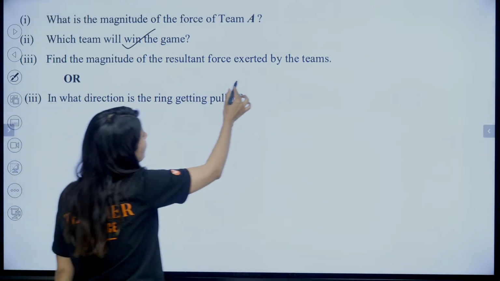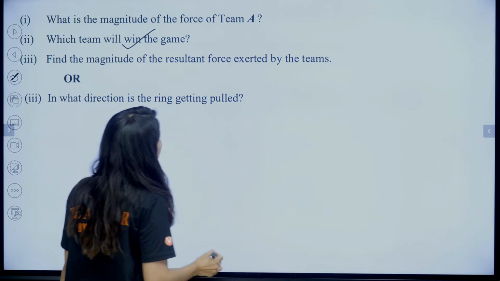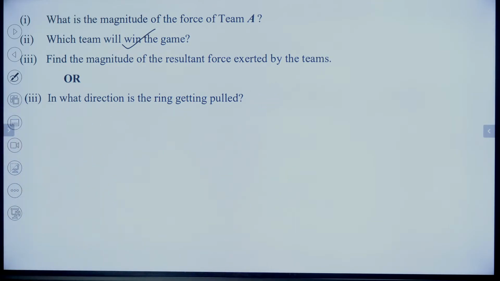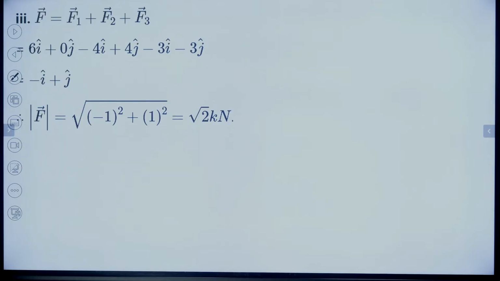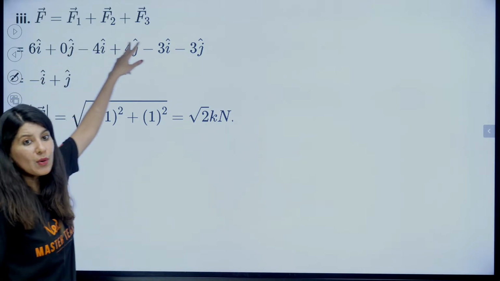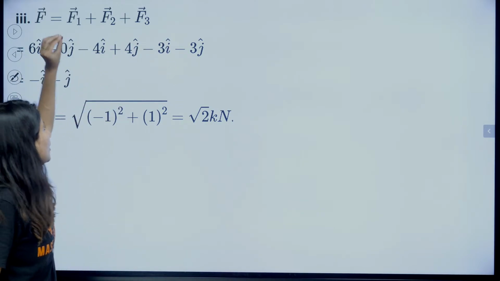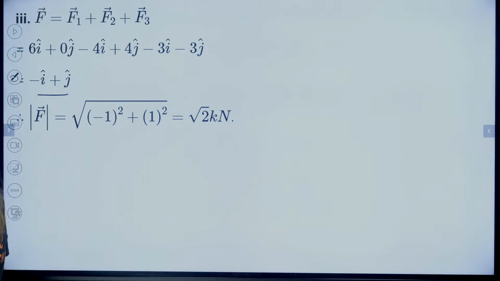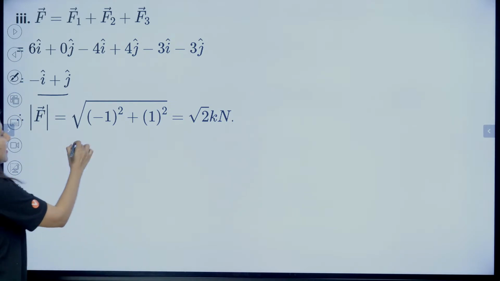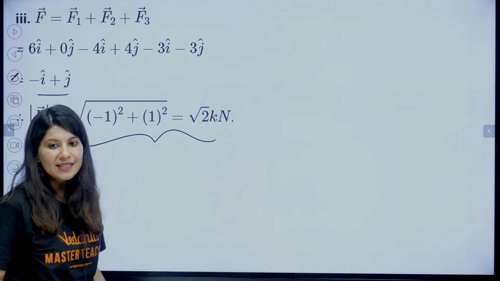Find the magnitude of the resultant force exerted by the teams. We need to figure out the magnitude of the resultant force exerted by the teams and in which direction the ring is getting pulled. So first, the final magnitude. That means we need to add all three forces. If I add all three forces, what do I get? I get this, and this is the final magnitude. Root 2 kilonewton is the final magnitude.